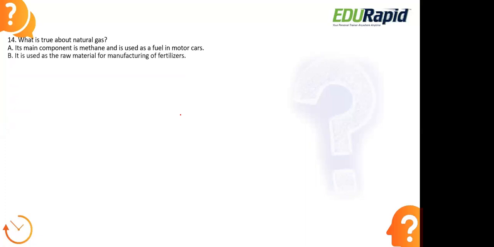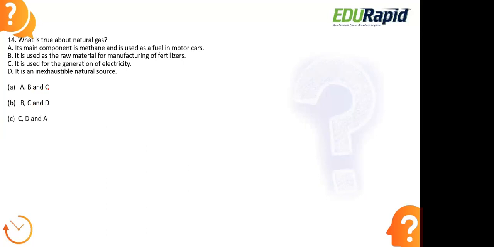Moving to the next question now. Which is true about natural gas? Its main component is methane and is used as a fuel in motor cars. It is used as a raw material for manufacturing fertilizers. It is used for the generation of electricity. It is an inexhaustible natural source. So option A, B and C. Option B, C and D. Option C, D and A. Option D, A and B.